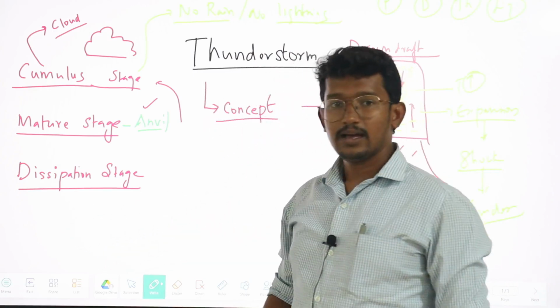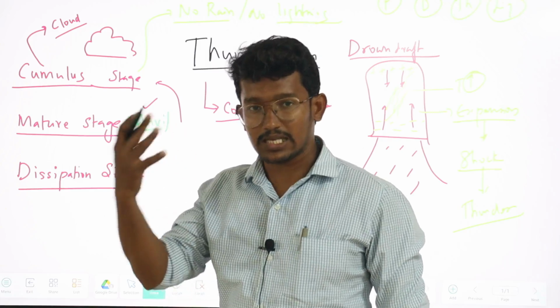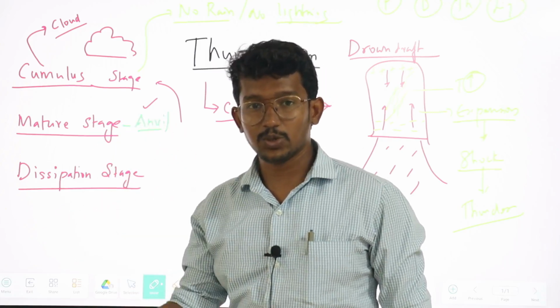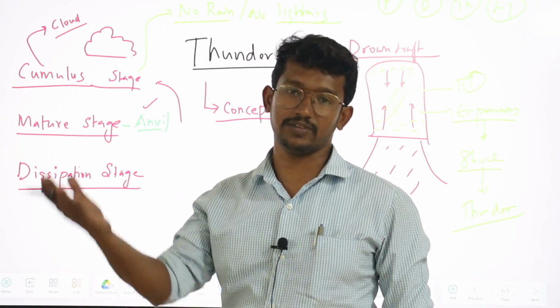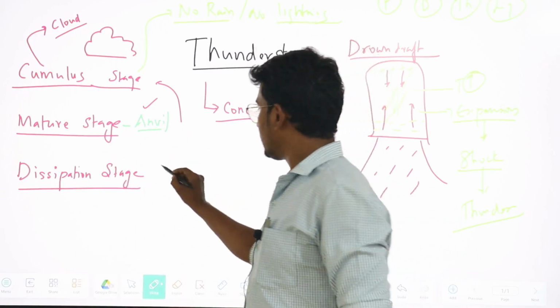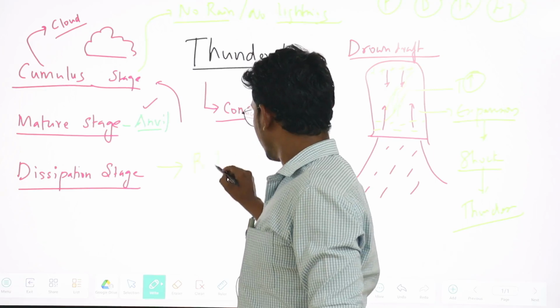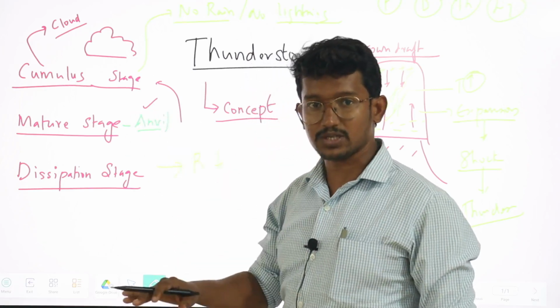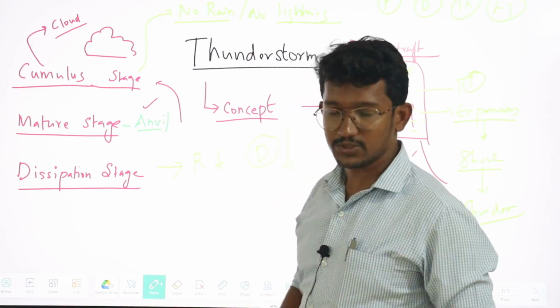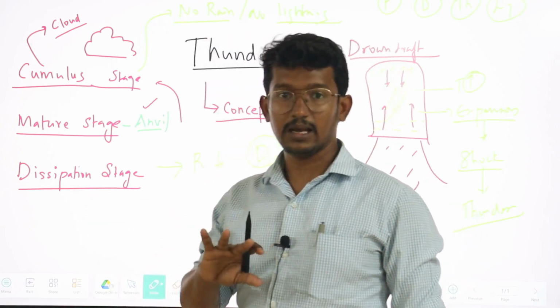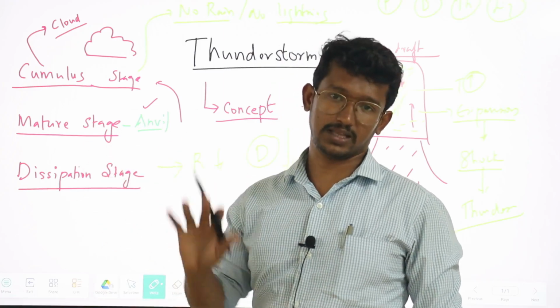Here dissipation means the energy is lost, which means there is no updraft of the air mass, which means there is no supply of water vapor. So, obviously slowly the rain will get reduced, precipitation will get reduced, and the downdraft will be comparatively high. Precipitation will be there, but updraft of the air mass will not be there.